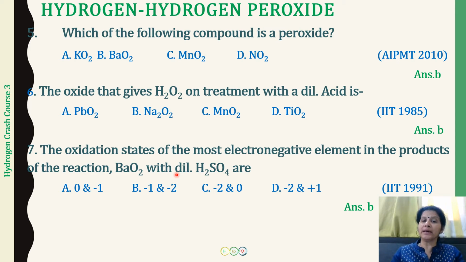So what we can do is, instead of using dilute H2SO4, we can use dilute phosphoric acid. We can also use carbonic acid: you have hydrated barium peroxide, you make an icy cold paste of this, and then pass carbon dioxide through it. So it is either dilute phosphoric acid which we can use, or pass carbon dioxide through it, rather than using dilute H2SO4. Okay, so these are things that you have to remember related to this reaction.